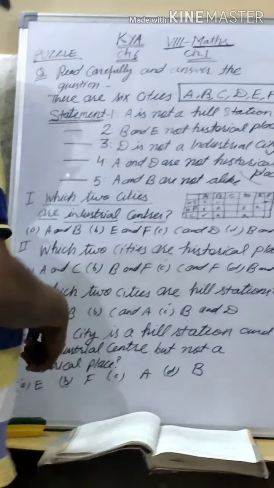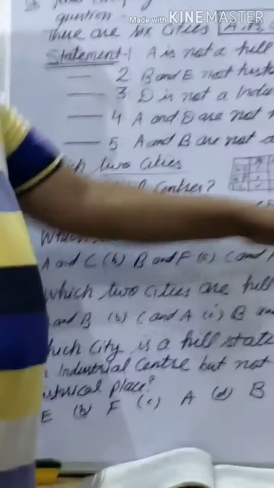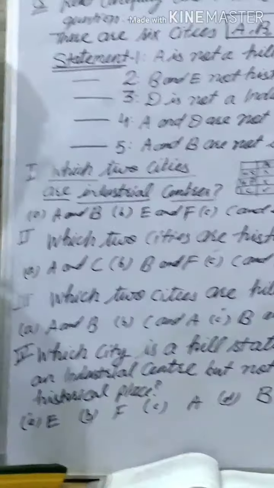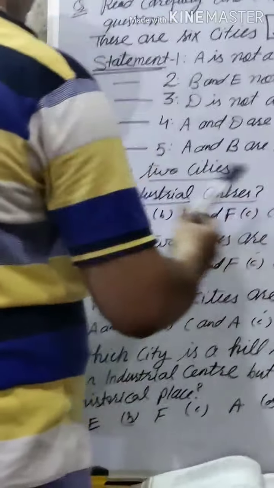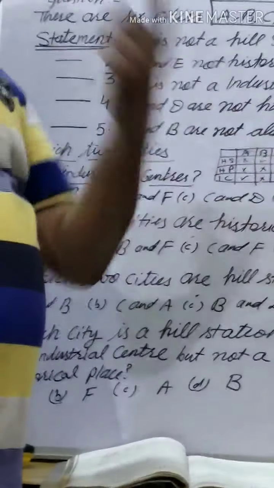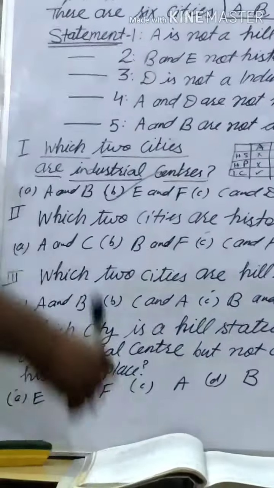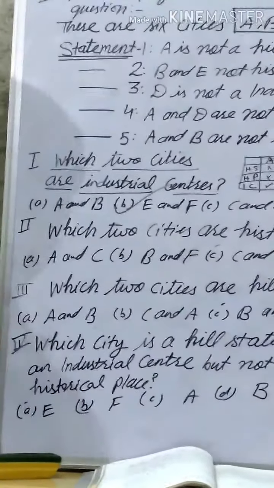So what do you say in this? Here A and B, E and F. Clear this? And C and D, if I say C and D, D is not there. B and F, B is not there. So what do you say, my students? In this way, E and F are the possible answer. So this B part is the correct answer. You have to find out the pair of the city. Then it will be very easy to answer. Understand?